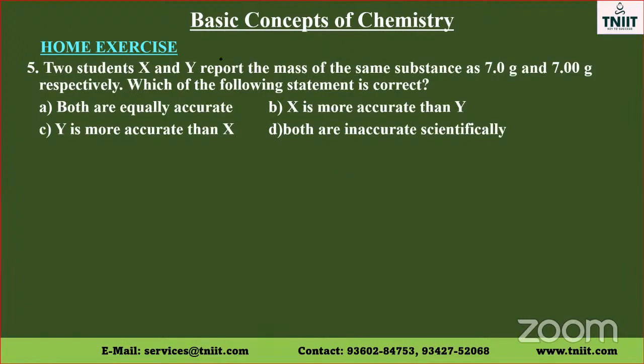Two students, X and Y, report the mass of the same substance as 7 gram, 7.0 gram and 7.00 gram respectively. Which of the following statements is correct? Both are equally accurate. X is more accurate than Y. Y is more accurate than X. Both are inaccurate scientifically.